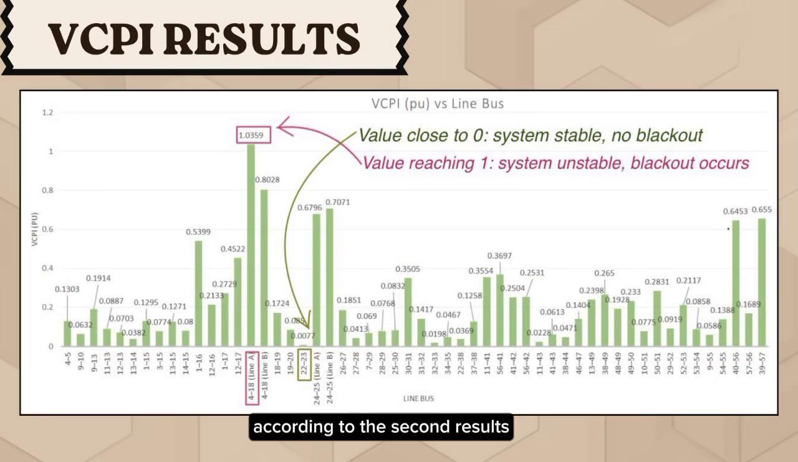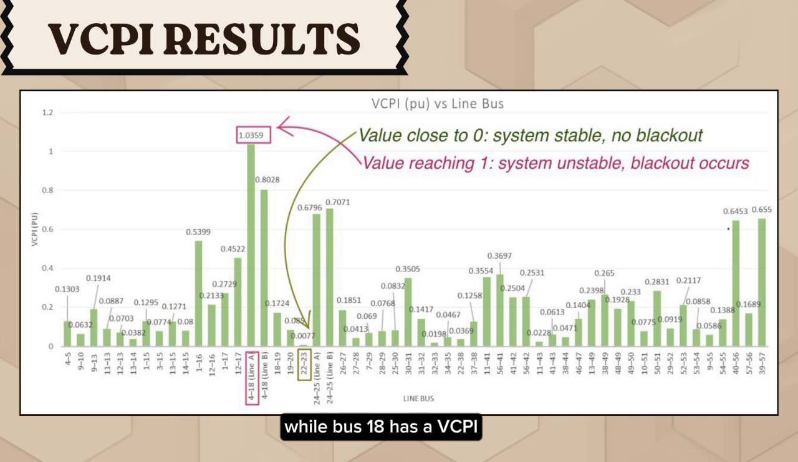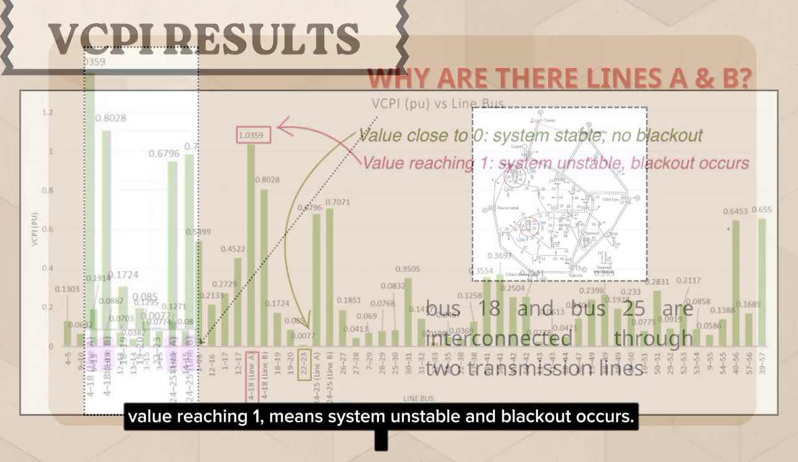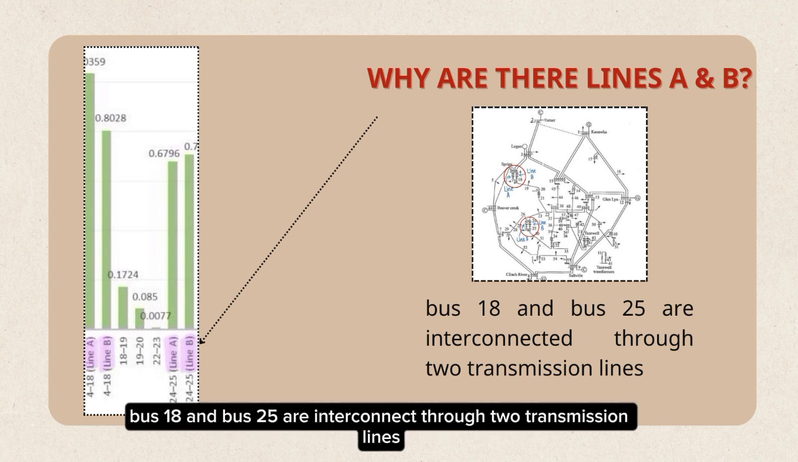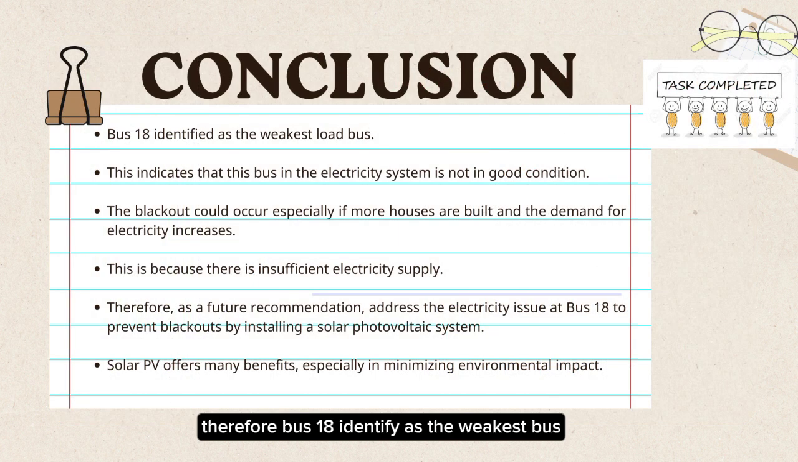According to the second results, bus 23 has a VCPI value close to 0, meaning the system is stable with no blackout issues, while bus 18 has a VCPI value reaching 1, meaning the system is unstable and blackout occurs. Why are there lines A and B in the graph? Because bus 18 and bus 25 are interconnected through 2 transmission lines, as shown in the diagram above. Therefore, bus 18 is identified as the weakest bus.